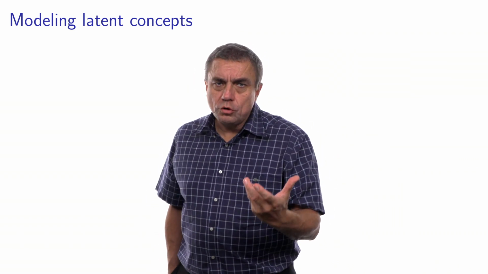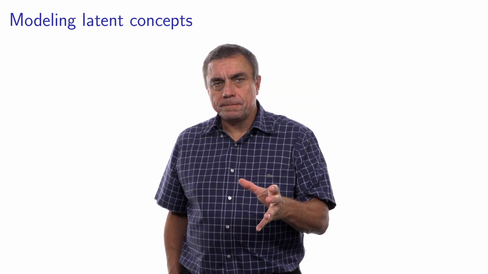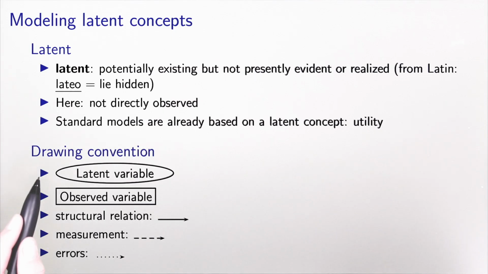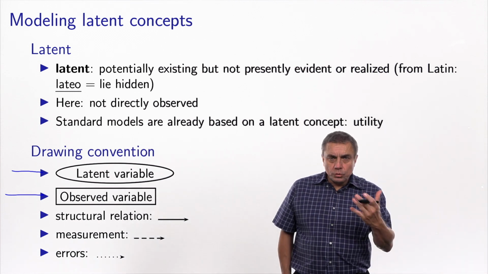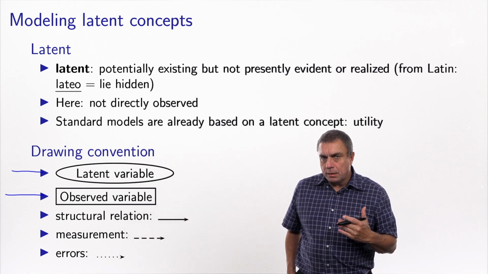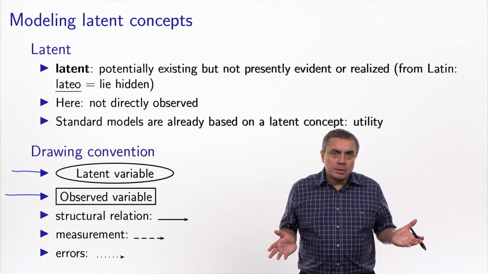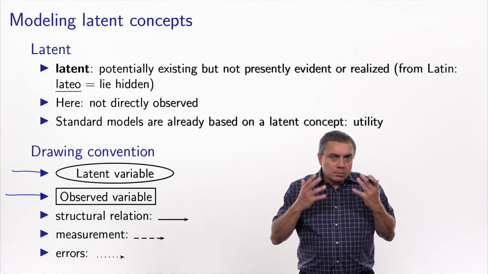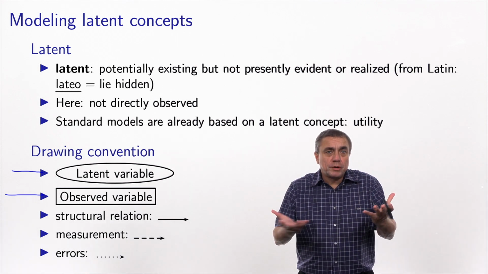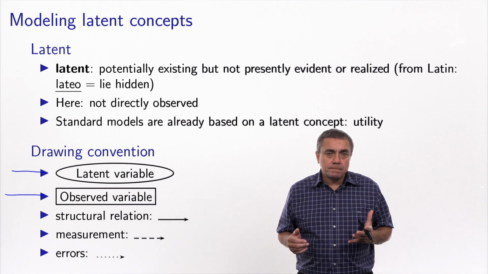In order to introduce the models in a simpler way, I will use some graphical conventions. I will represent latent variables using an oval-shaped box, and an observed variable using a rectangular box. And then I will consider two types of relationship between variables. On the one hand, I will have the structural relationship, which basically is based on my theoretical assumption about the phenomenon that I'm analyzing.